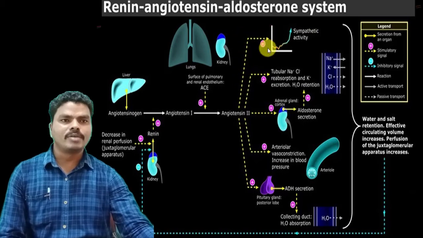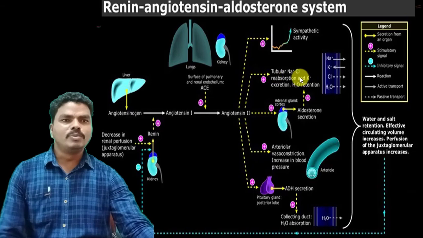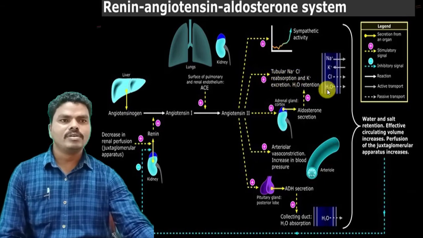So the AT1 receptor is particularly present in all these types of tissues, and it can mediate responses like sympathetic activity. That means the sympathetic secretion is increased, with tubular sodium chloride reabsorption, water reabsorption, and